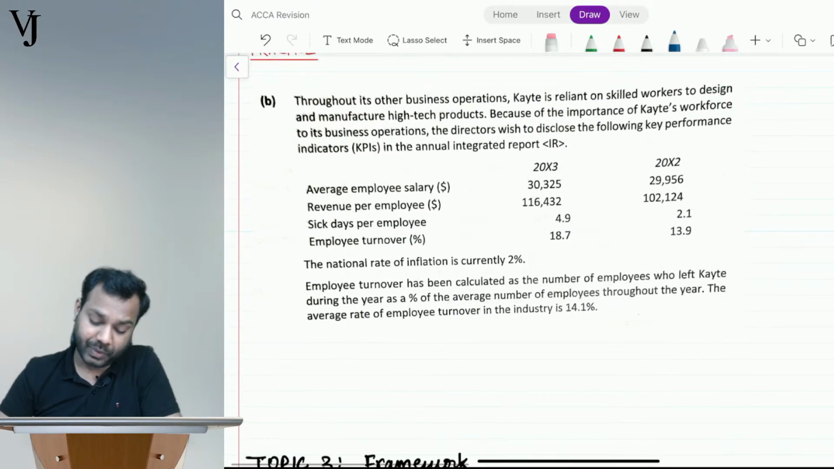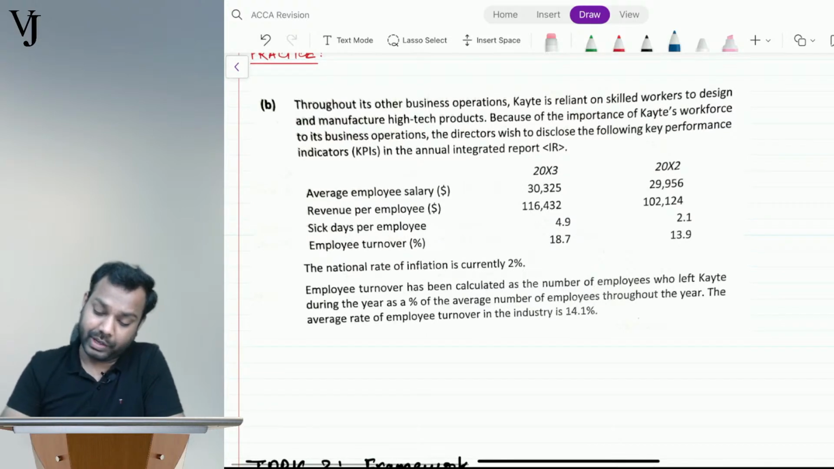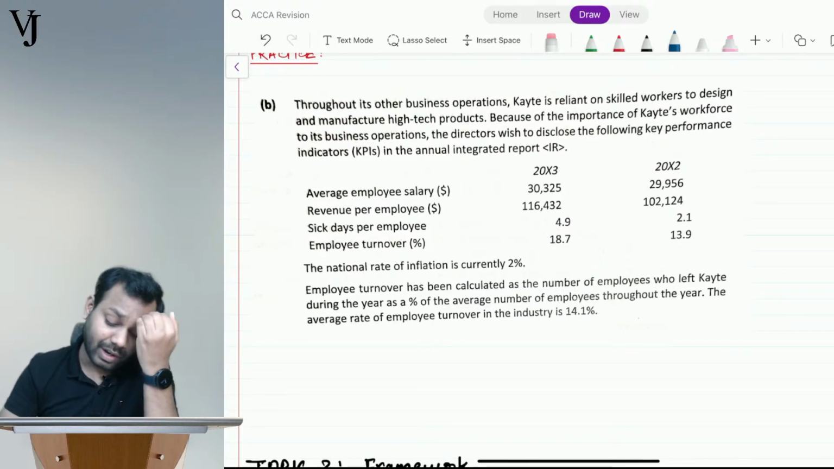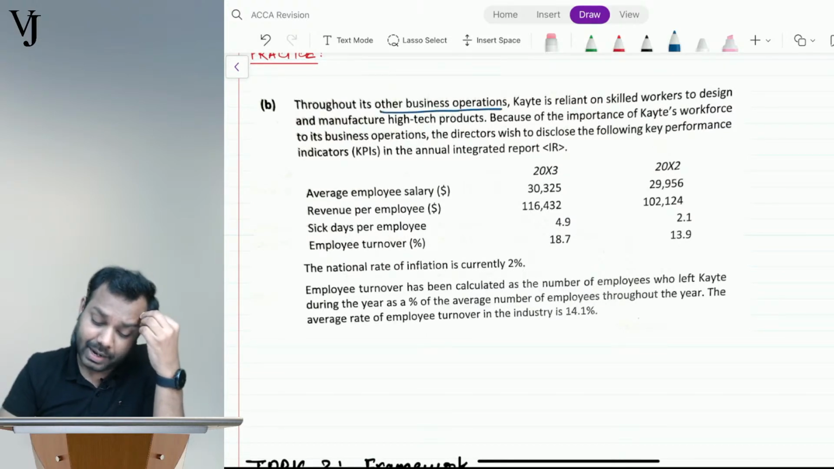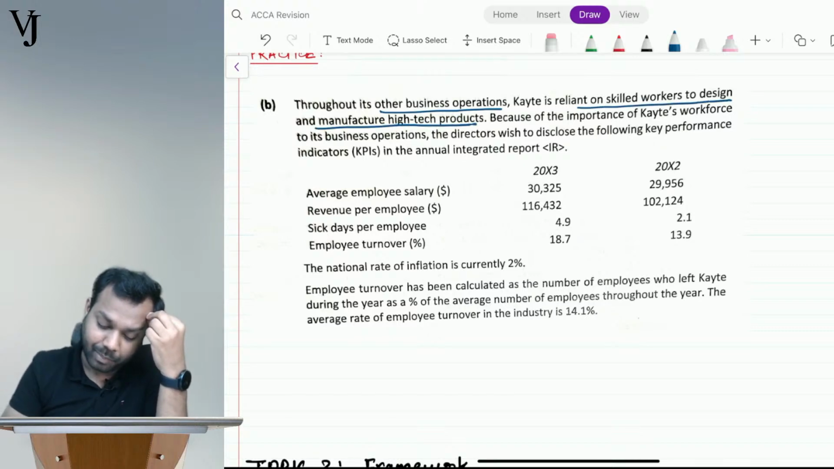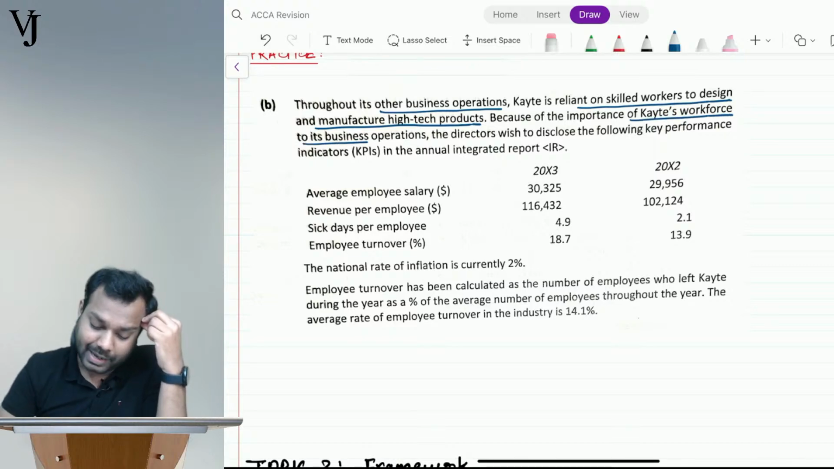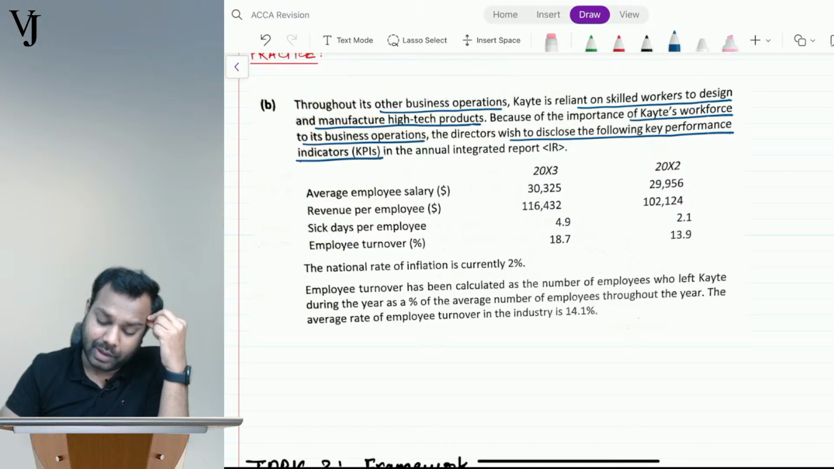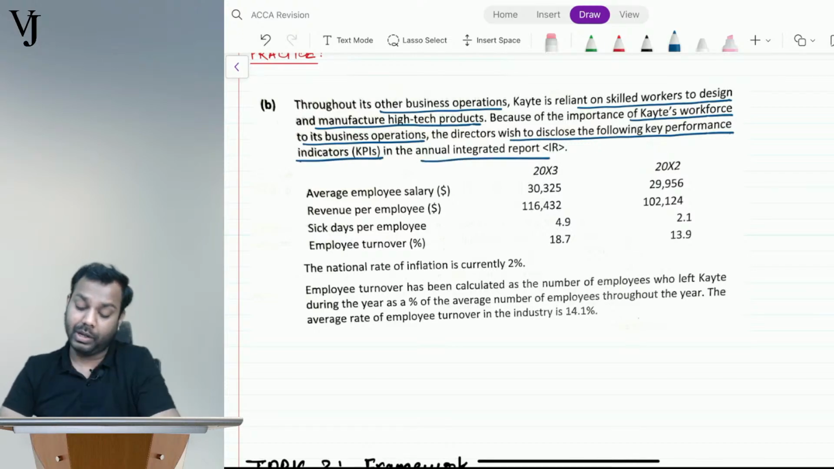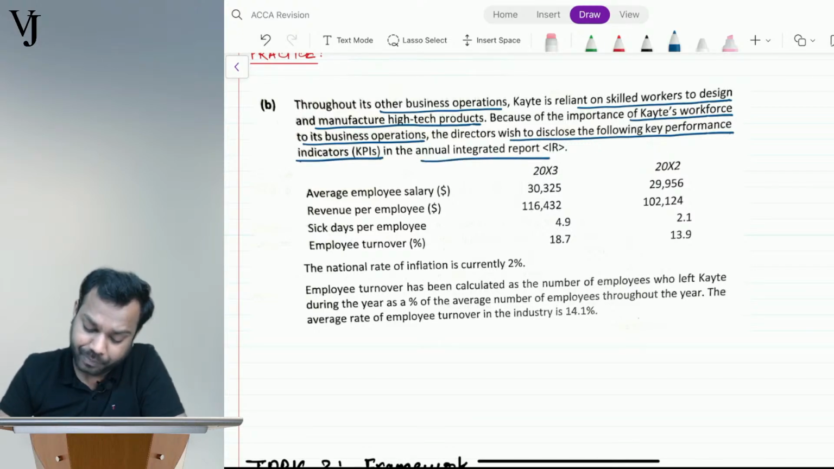Yes, Visakha. Now, see what the question says. Throughout its other business operations, Kate is reliant on skilled workers to design and manufacture high-tech products. Because of the importance of Kate's workforce to its operations, directors wish to disclose the following key performance indicators in the annual integrated report. The average salary of the employee is this much in 20x3 and this much in 20x2. Can you please calculate the rate of change?